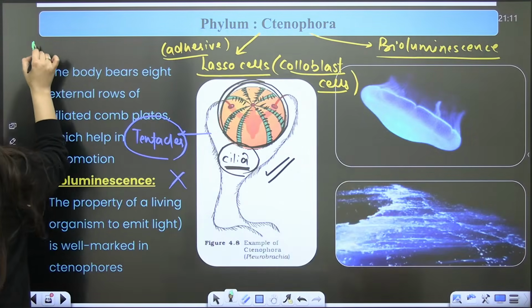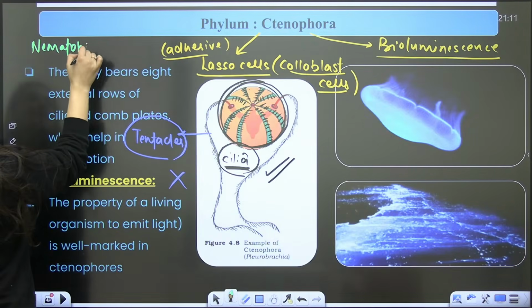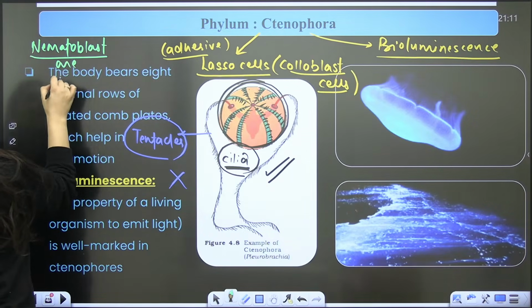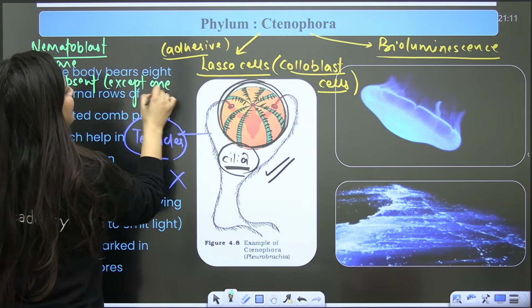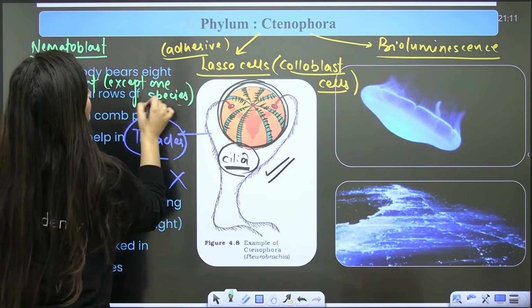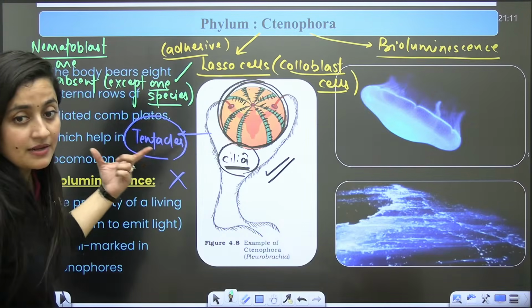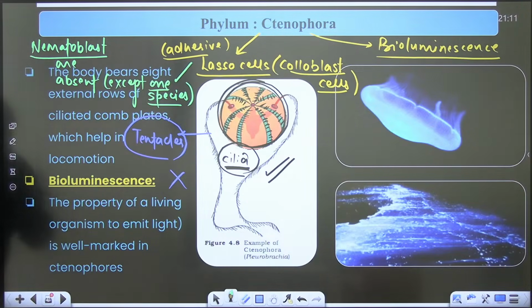Here you will see nematoblast cells are absent, except in one species. Only one species in the ctenophora contains these nematoblast cells. In all other organisms, it is not present. So they have colloblast cells, which are adhesive and help in capturing the prey. Is that clear?